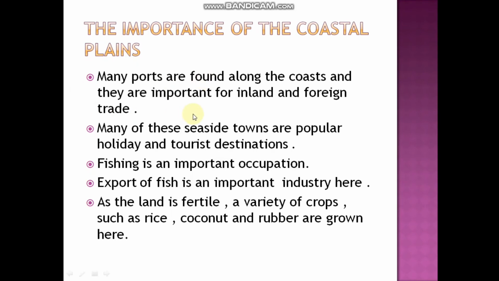Many of these seaside towns are popular holiday and tourist destinations. Fishing is an important occupation. So the main occupation of these coastal plains is fishing. The export of fish is an important industry here, because fishing is their main occupation. As the land is fertile, a variety of crops such as rice, coconut and rubber are grown here.